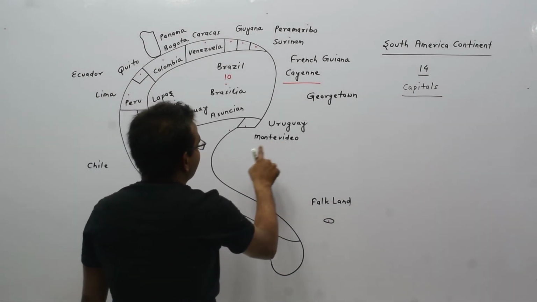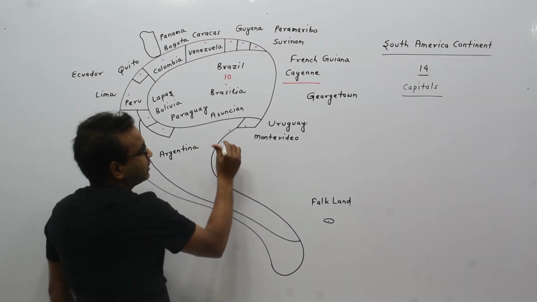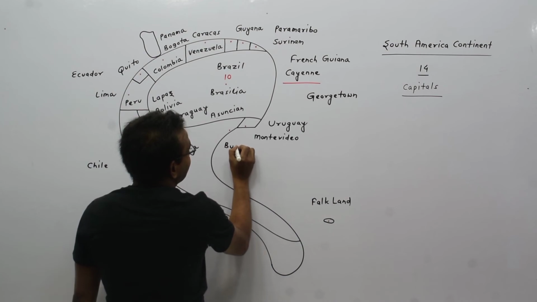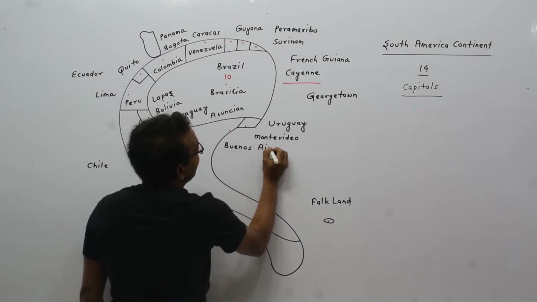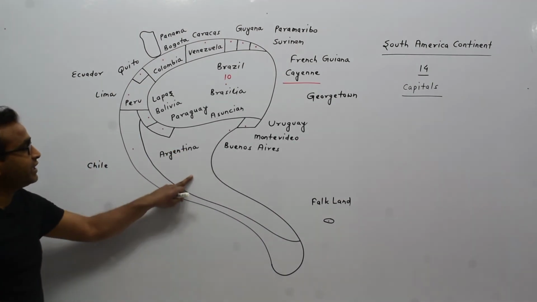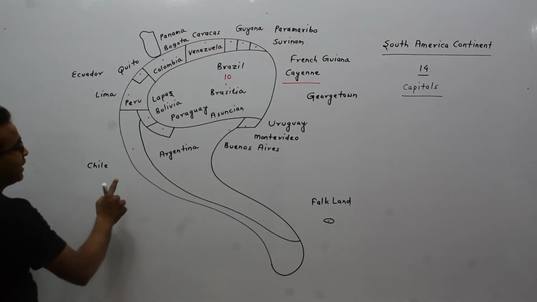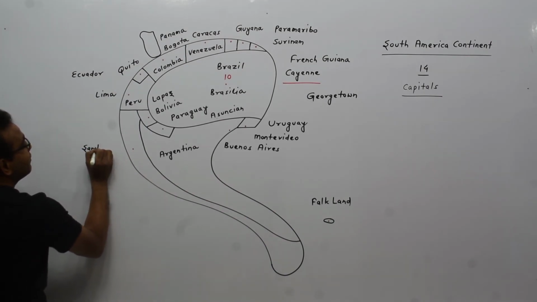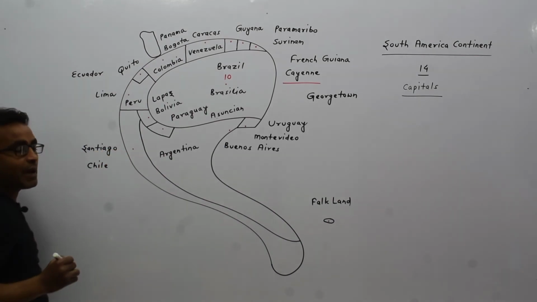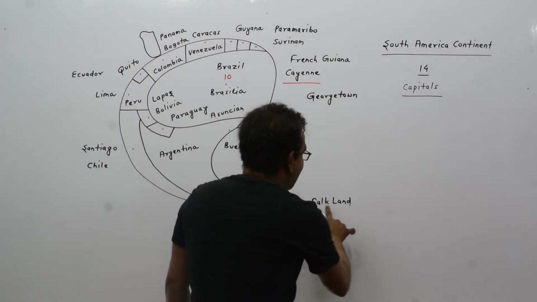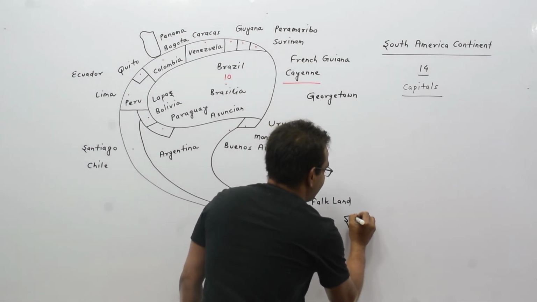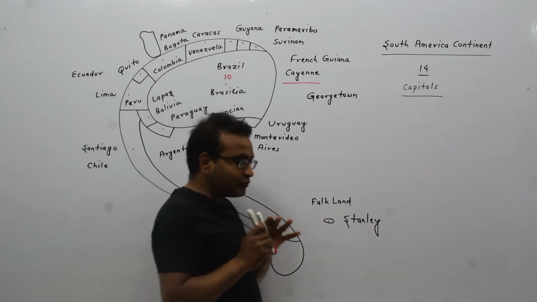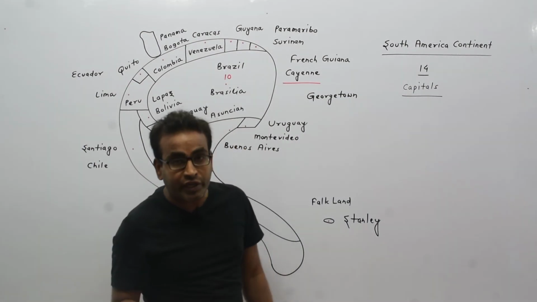This is Montevideo. The capital of Argentina is Buenos Aires. This is Buenos Aires. The capital of Chile is Santiago. This is Santiago. The capital of Falkland is Stanley. Here we have discussed all 14 countries of the South America continent with capitals.